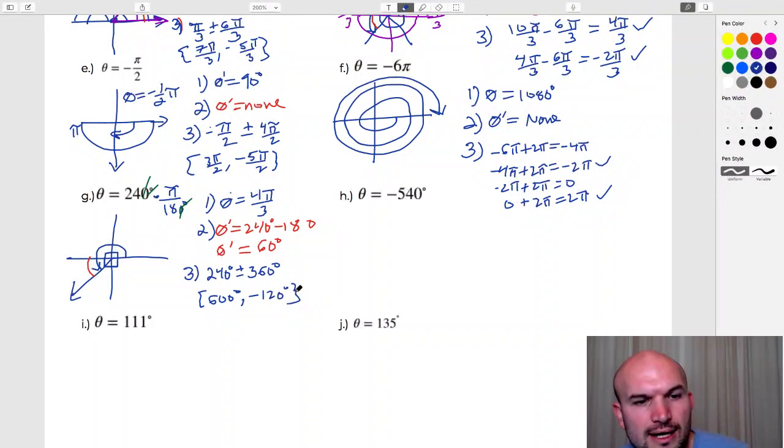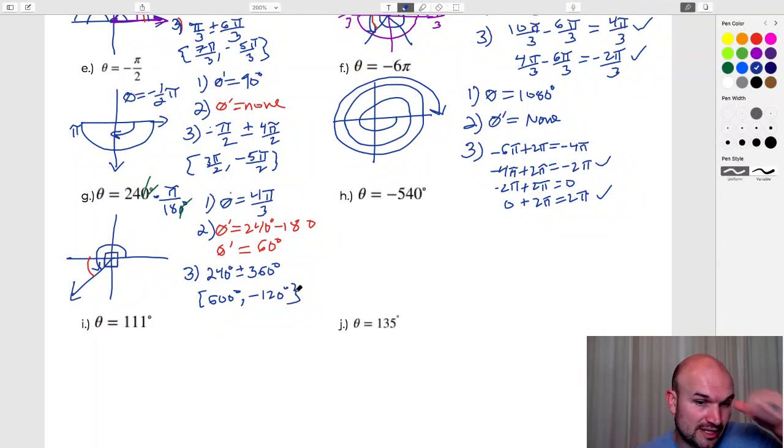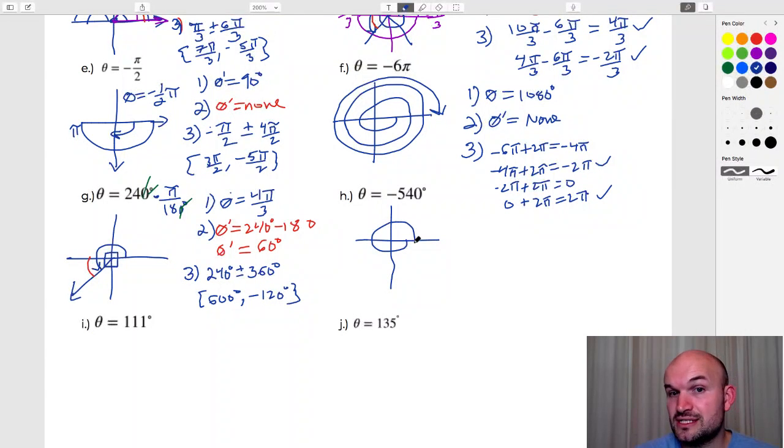All right, let's get into negative 540. Negative 540 is obviously going to be larger than a revolution, and it's going to be negative. So let's go all the way around. That's negative 360. Then if I go another 90, that's negative 450. And if I go another 90, that's going to be negative 540, I believe. So you can see I'm landing here on my x-axis.